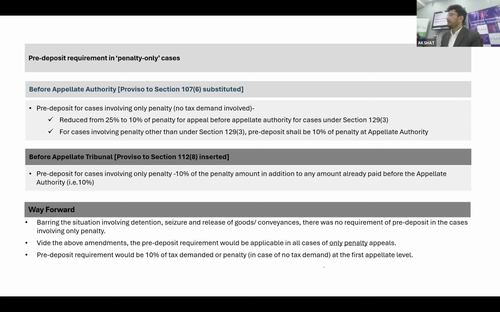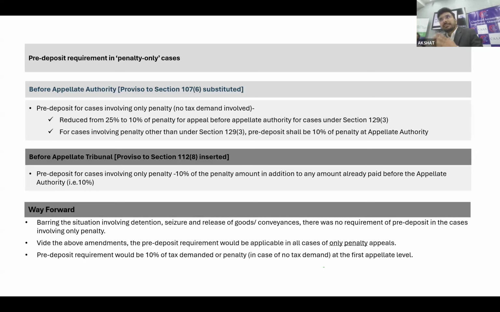In case of the e-way bill provision, they imposed a 25% penalty a few times back, which they have now reduced to 10%. That is fine, a welcome move. But they are saying that it is applicable to other cases also, not just e-way bill cases. So I would say this is also a draconian provision, because let's talk about a case where you have claimed excess credit. You have already paid the tax. You have already paid the interest. Only you are fighting for the penalty amount.